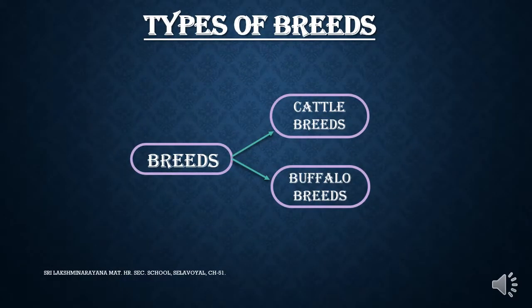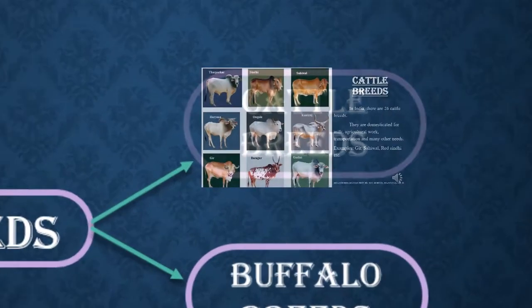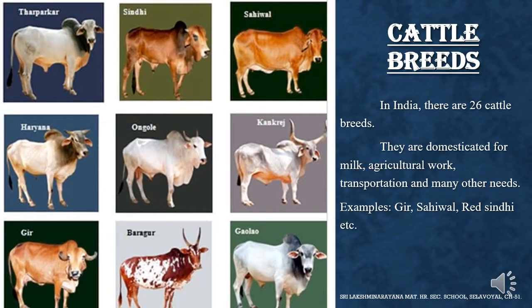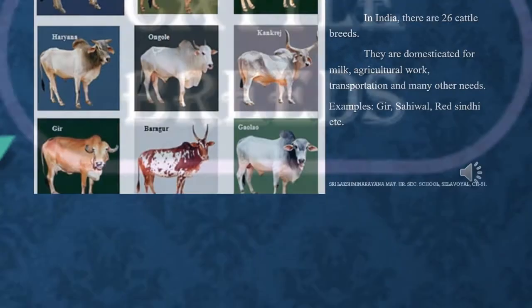Types of breeds. There are two types of breeds in a dairy farm. They are cattle breeds and buffalo breeds. Cattle breeds. There are 26 cattle breeds in India. They are domesticated for milk, transportation, agricultural work, and many other needs. Some examples of cattle breeds in India are Gir, Red Sindhi, Ongole, etc.